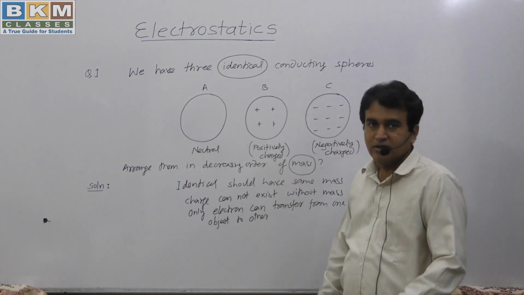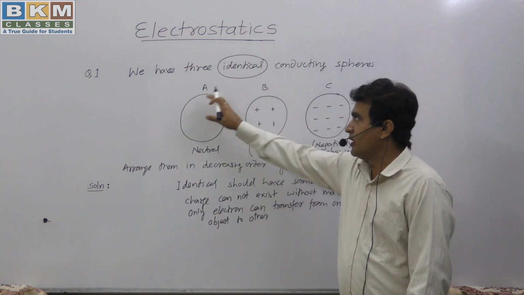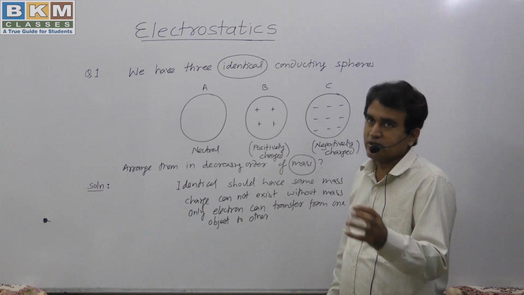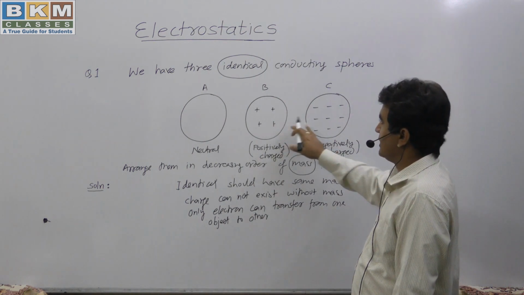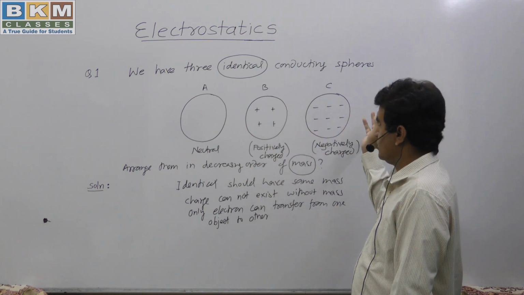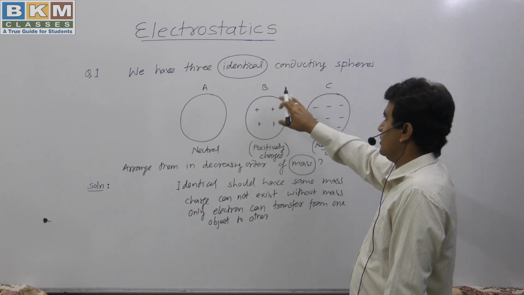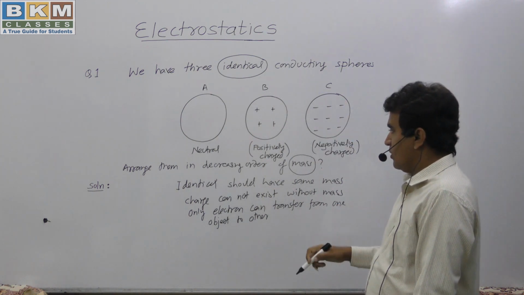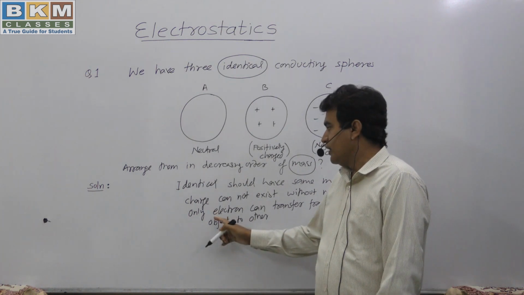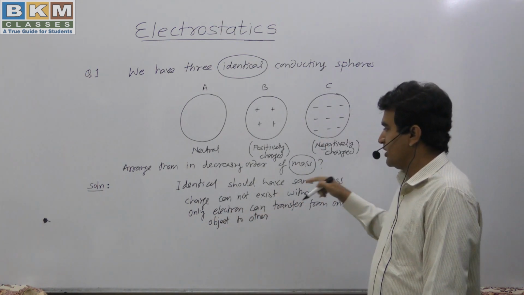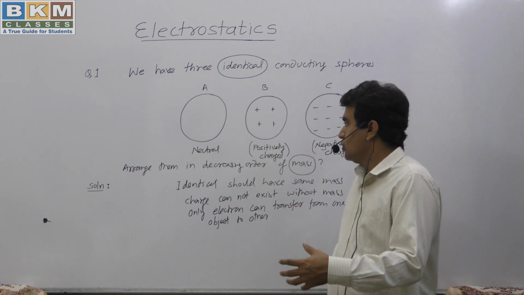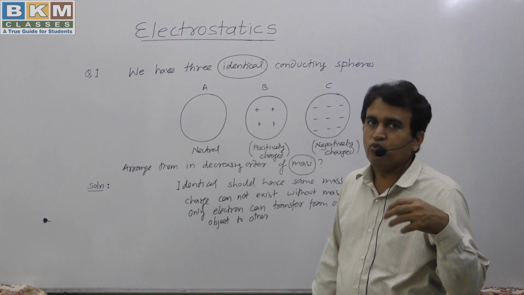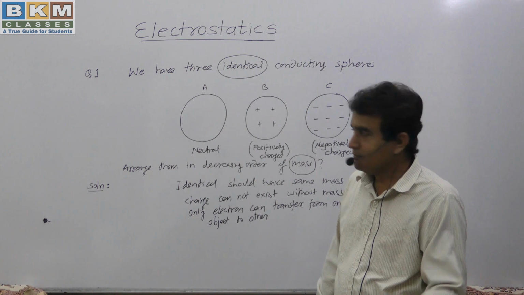From the second statement, our conclusion is that the neutral body will have lesser mass and these two charged bodies will have greater mass. But nothing is said about which body is having greater charge, so it becomes difficult for us to conclude which has greater mass. But we have one more statement: only electrons can be transferred from one object to the other. So by the knowledge of the third statement, we can now easily conclude which will have greater mass.